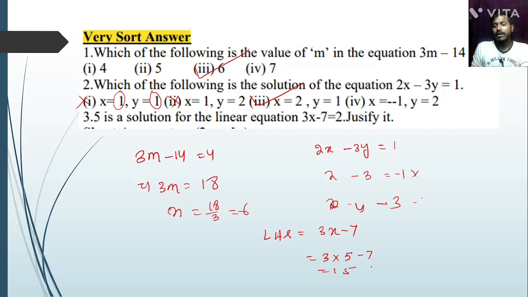So 15 minus 7 equals 8. So 5 is not the solution of the linear equation 3x minus 7 equal to 2, because LHS is not equal to RHS.